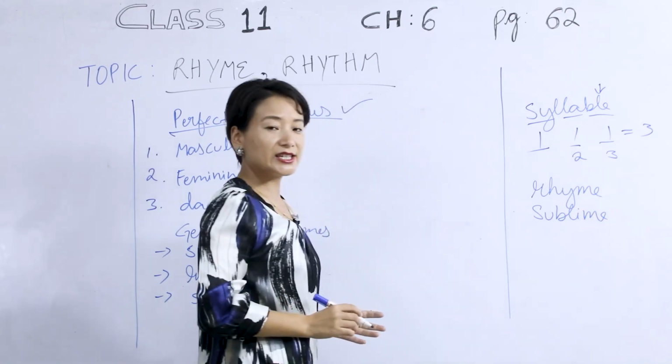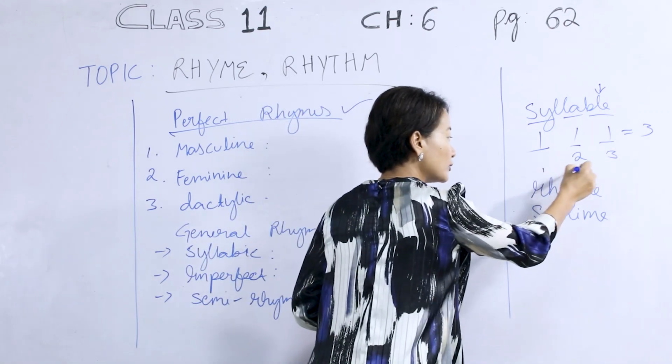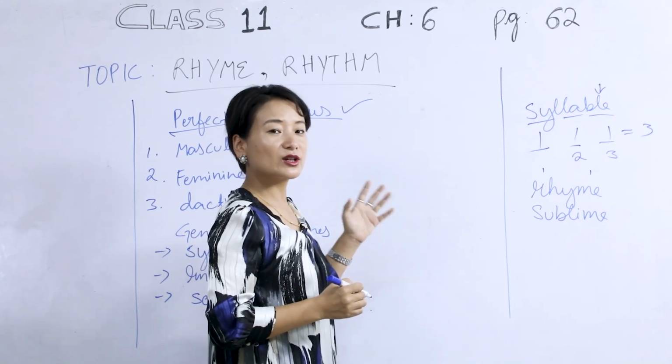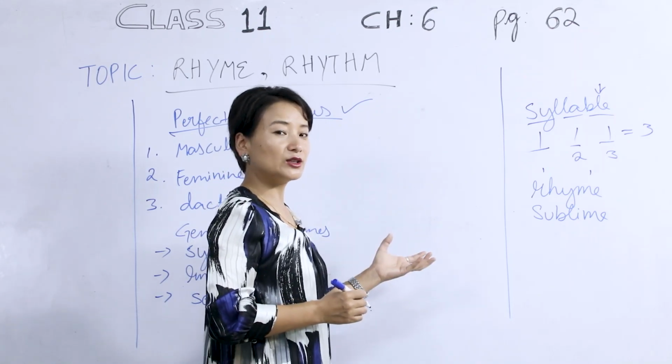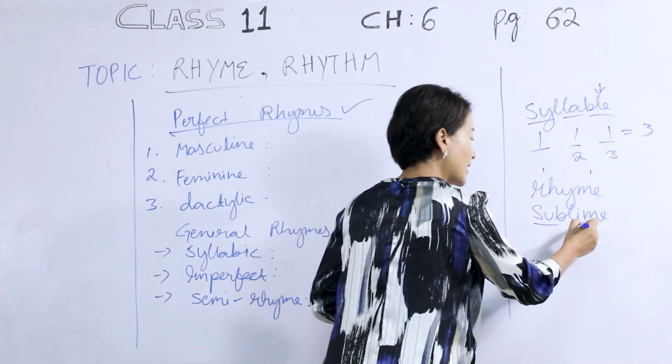So in this case here, when I say rhyme, I'm sure you are able to make 2 sounds here, even though it is 1 word. So it becomes tricky here. You have to count according to the sounds and not the letter formation in the word. Now, sublime, we have 2 here.